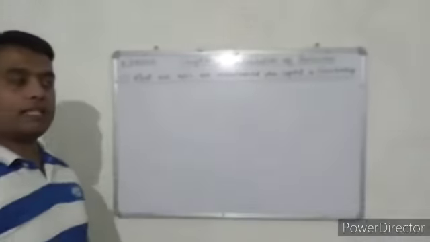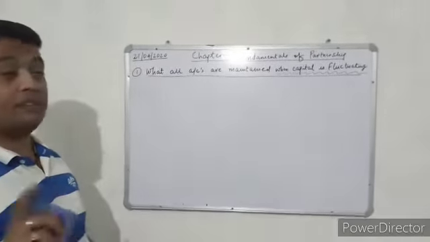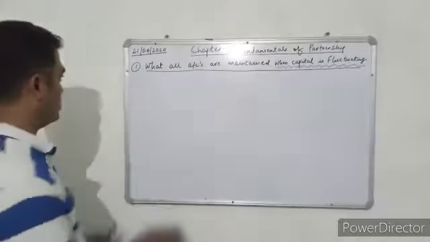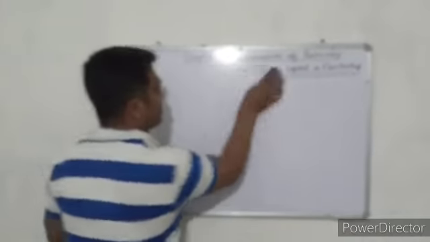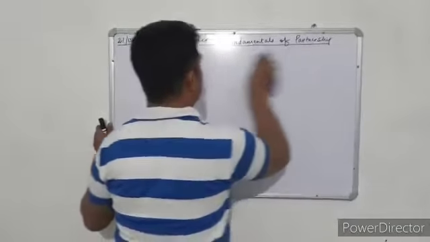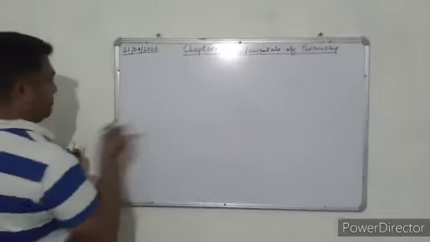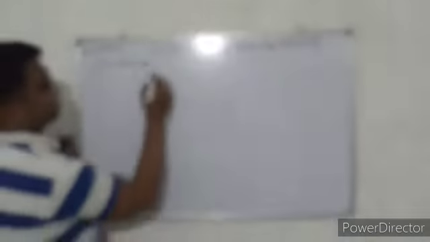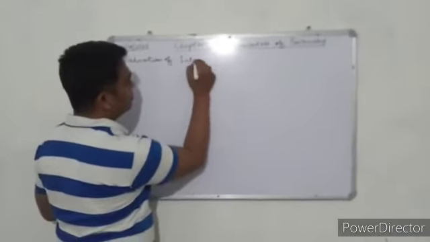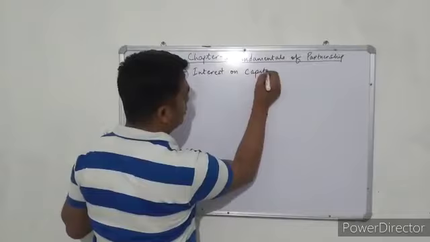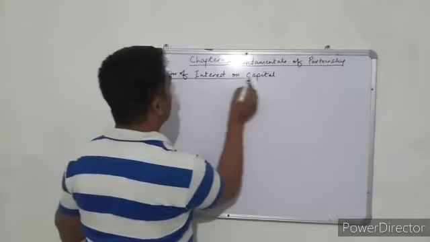I have also explained in the last class that when capitals are fixed, we prepare three accounts: the P&L appropriation account, the partners' capital account, and the partners' current account. Now here we will take one imaginary question: valuation of interest on capital.